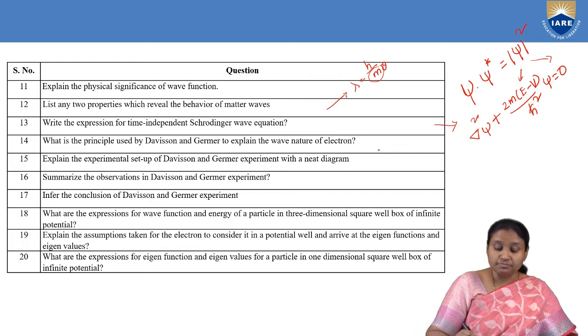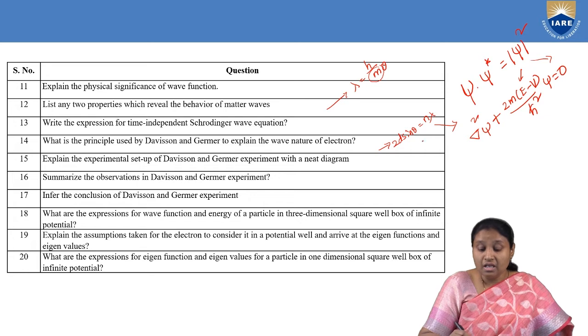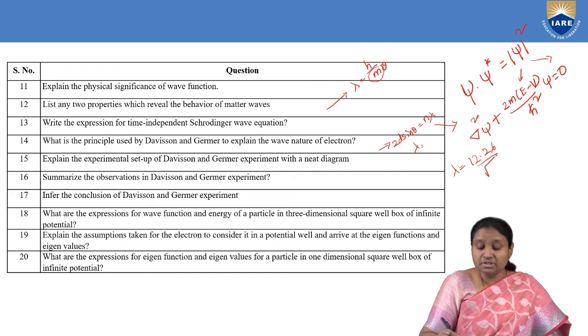Bragg's law is 2d sin theta is equal to n lambda, and this is for diffraction. And whatever lambda value we got using Bragg's law of diffraction, it is compared with de Broglie's hypothesis. And according to de Broglie's hypothesis, how can we find the wavelength? It is 12.26 by square root of V angstroms, where V is the potential in volts.